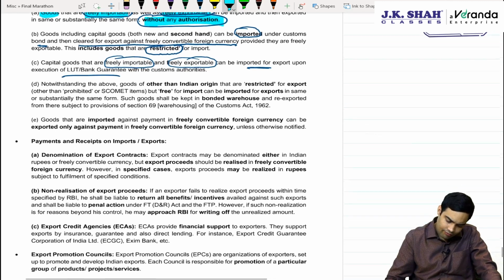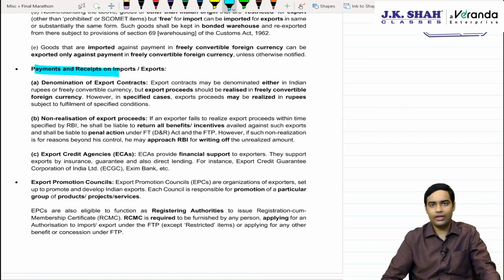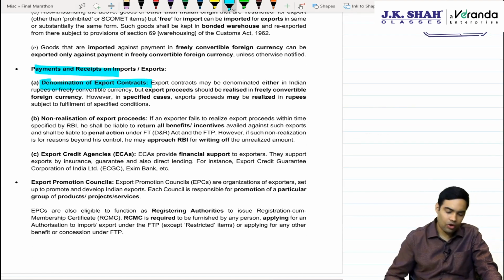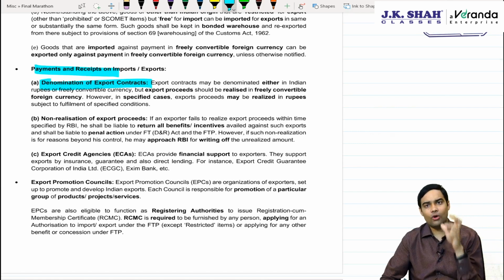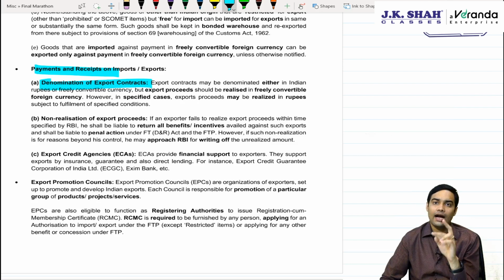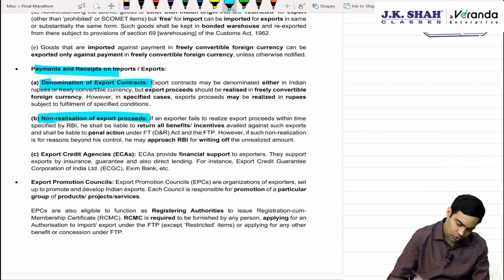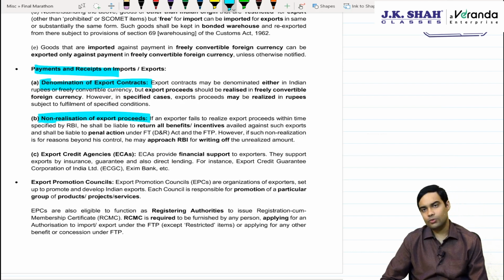Plus, when we talk about payment and receipt on import and export products, all the export contracts should be denominated in foreign currency or can also be denominated in INR. But when you receive the foreign exchange, you should get foreign exchange. Plus, INR is permitted wherever RBI allows it. If you don't realize the export proceeds, then the benefits which are taken have to be returned back to the government.